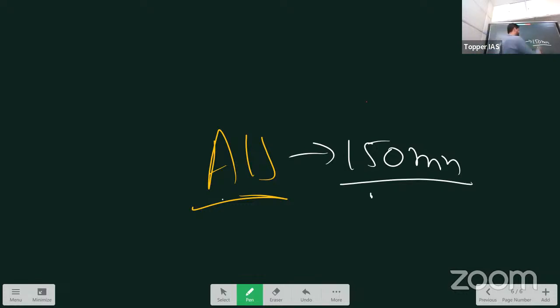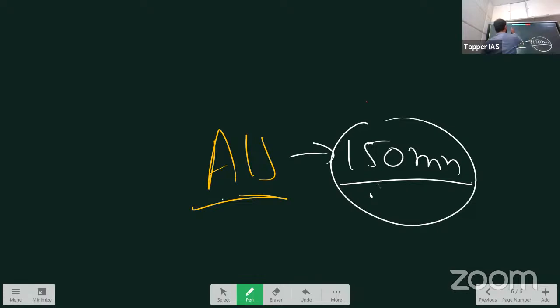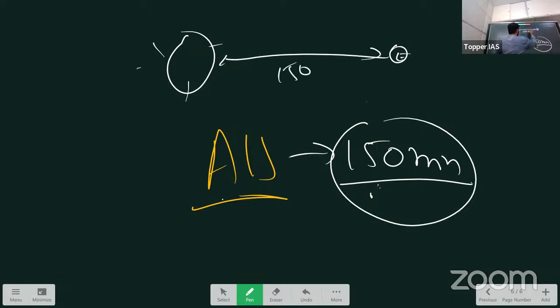Why is this the unit? Because this is the distance between the Sun and the Earth. This distance is 150 million kilometers, and it is called 1 AU. If you calculate it, a ray of light which travels 3 lakh kilometers per second takes about 8 minutes to reach Earth. More precisely, 8.2 minutes.